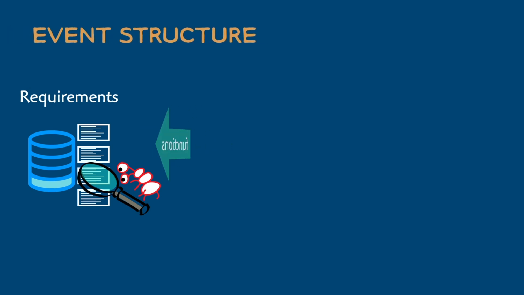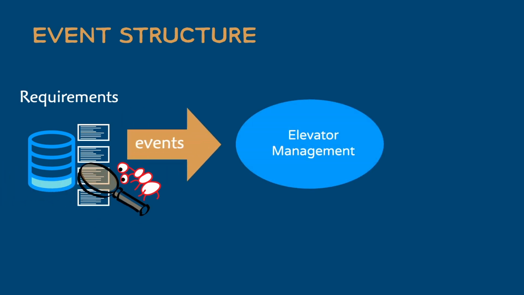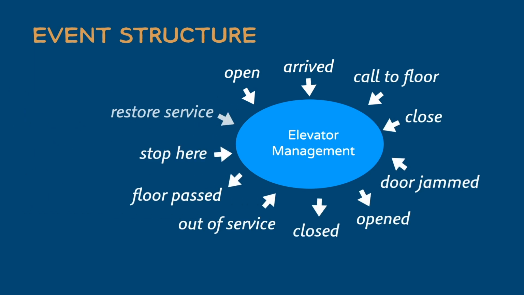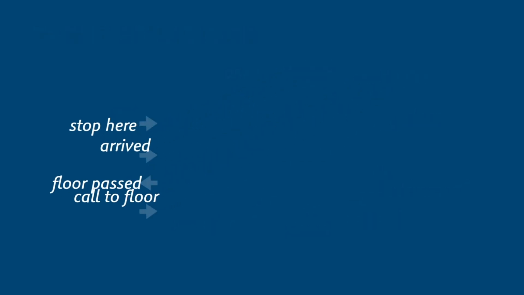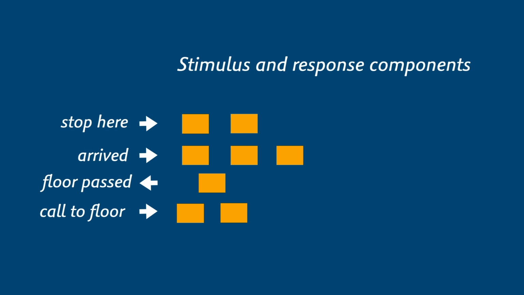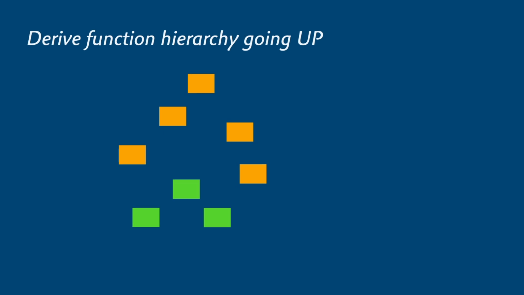Rather than organize our model structure around functions, we could build it around events instead. Here we sort through our requirements, identifying events that drive the activity in our system, such as a request to open the doors, arrival of a cabin at a destination floor, a going up or down call at some floor, a request to close the doors, and so on. Rounding out a complete list of events is easier than trying to guess all the required functions. You can then break down the functional components necessary to respond to each external event or to generate a response in the system's environment. Common functions and data can be identified so that the interfaces are simplified, and then you factor upward to get your functional structure.